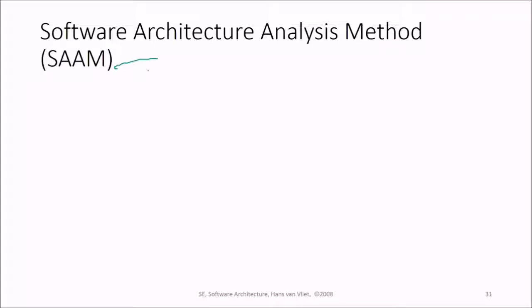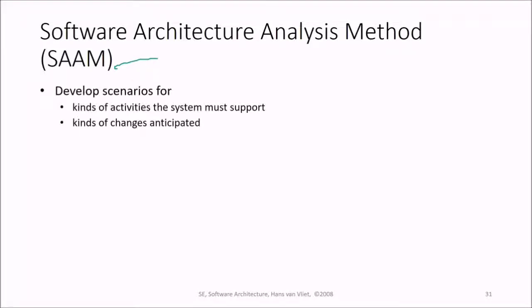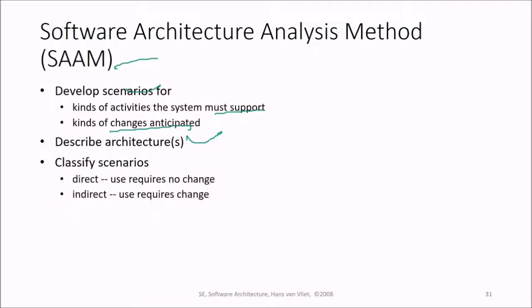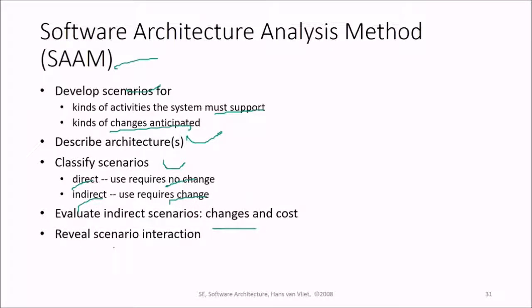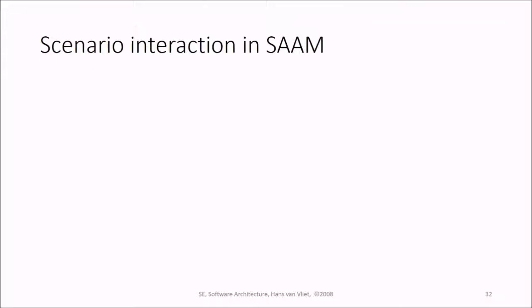Then comes the Software Architecture Analysis Method, or SAM. We develop scenarios for the kind of activities the system must support and the kind of changes anticipated. And also we describe architectures and classify scenarios. It can be direct or indirect. Direct means you use no change or require changes. Then we evaluate the indirect scenarios, the changes and the cost, and then we reveal the actual scenario interaction. Then the overall evaluation is done.